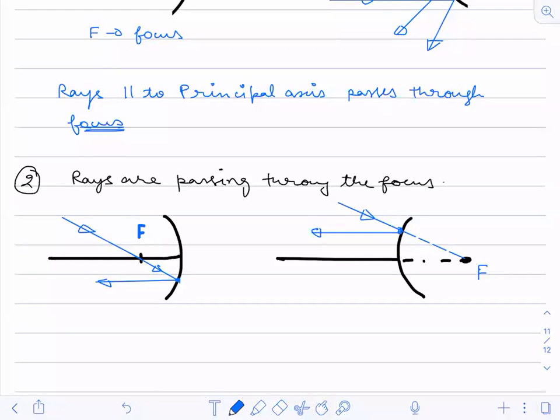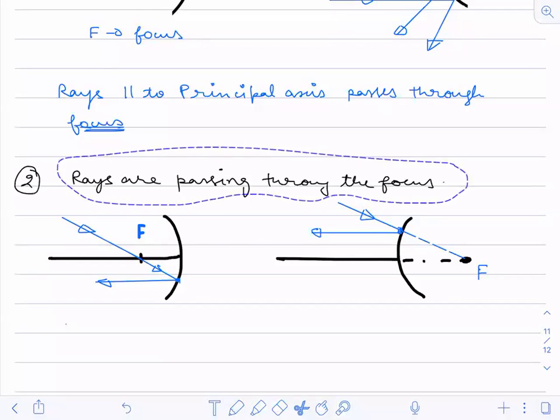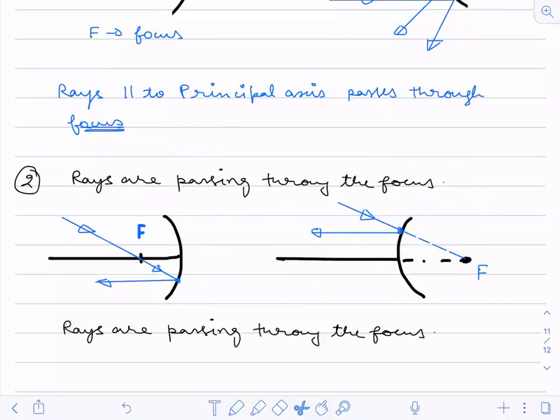So if the rays are passing through the focus, after reflection, what will happen to them? After reflection, what will happen to them?